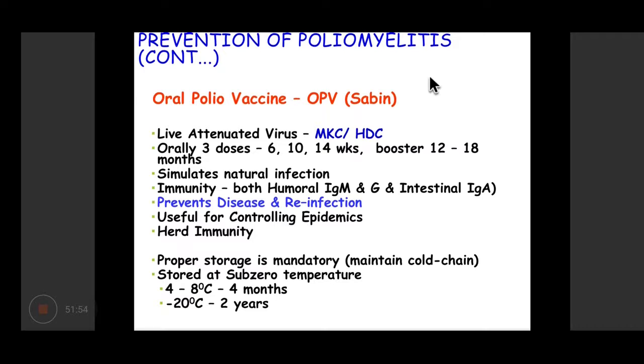So it is important that proper temperature should be maintained. It can be stored at minus 20 degrees for 2 years and at 4 to 8 degrees Celsius for 4 months. Hence, maintaining the cold chain is very important for the oral polio vaccine.